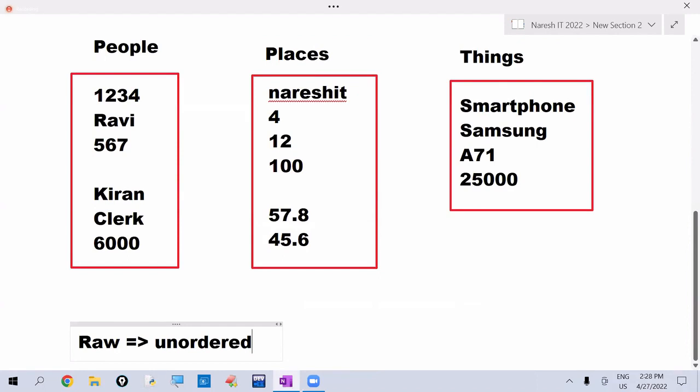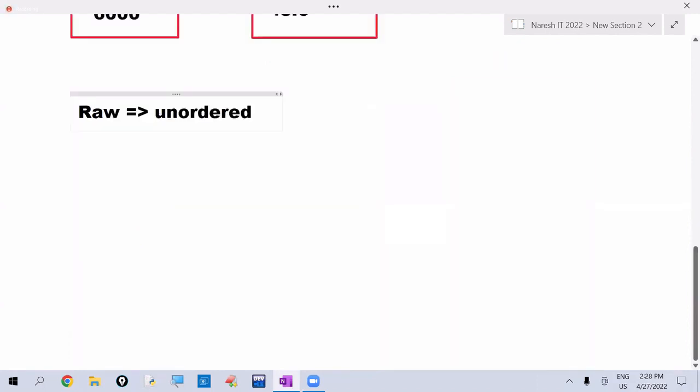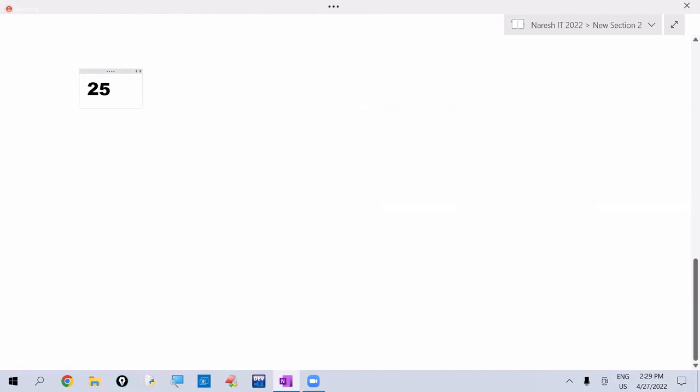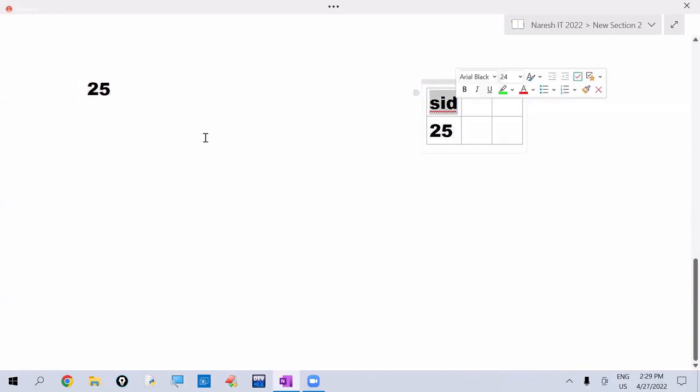For example, we are writing 25 here. What is this 25? We are not understanding clearly here. That is just one raw fact. For example, the same thing I am writing like this: Student ID 25. Here what is this 25? We don't know. But here, what is this 25? Student ID. So this is not in meaningful form. We are calling this as the data.